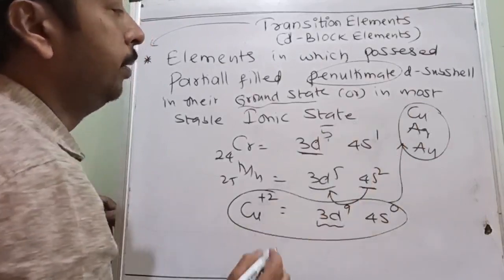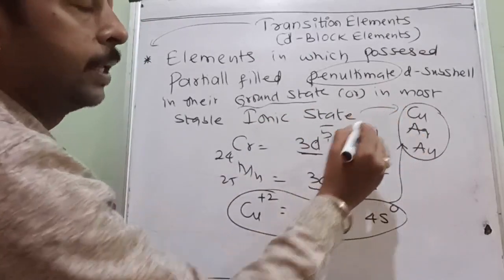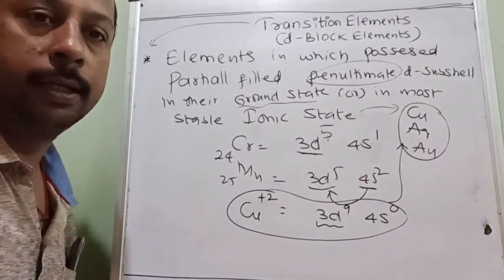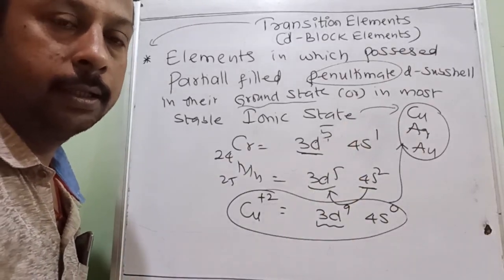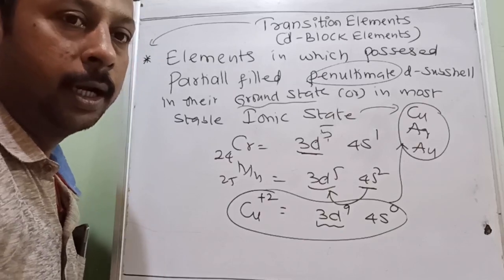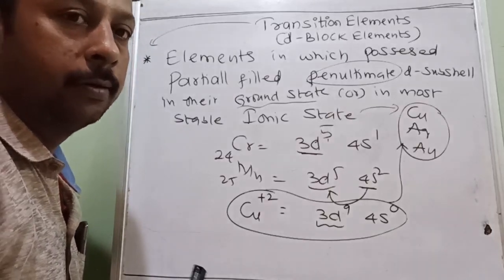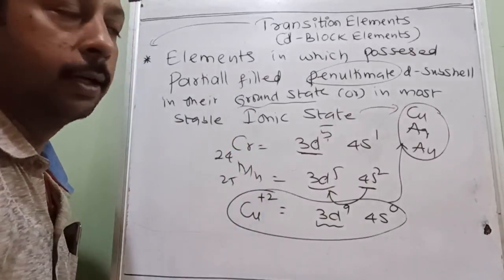These are the 3 elements which follow the second criterion. They have partially filled D subshell in their ionic state, not in the ground state, and the rest all have partially filled even in the ground state.